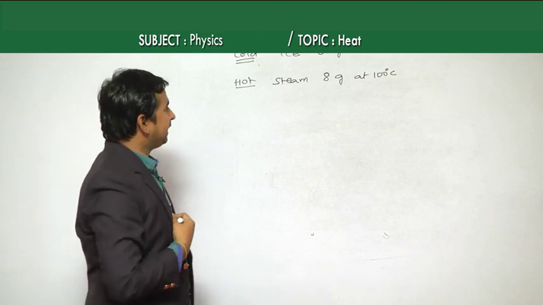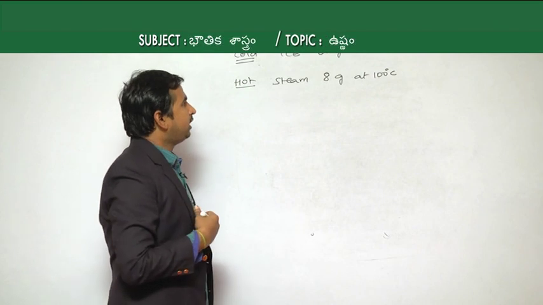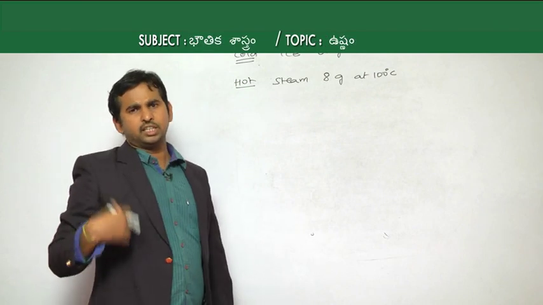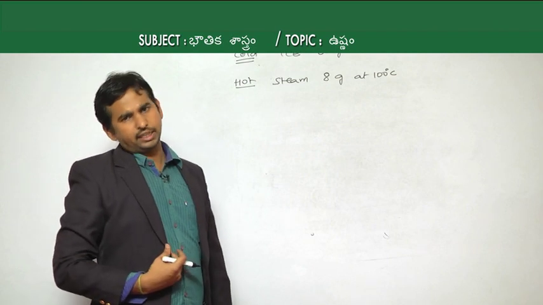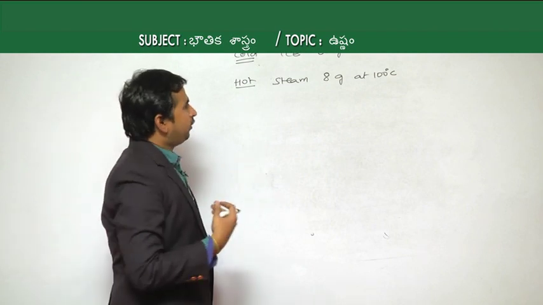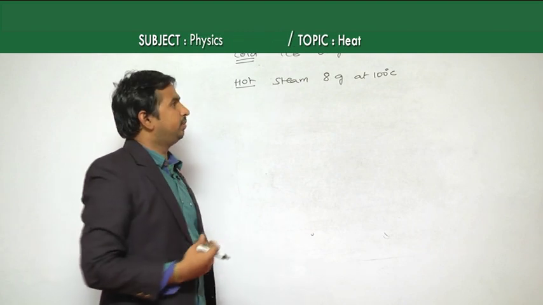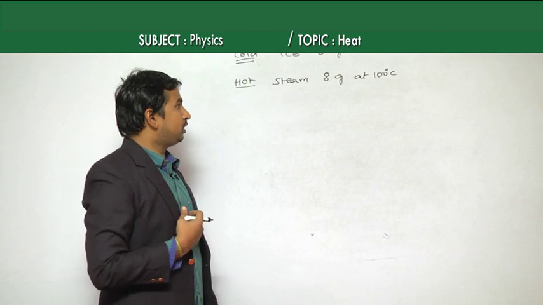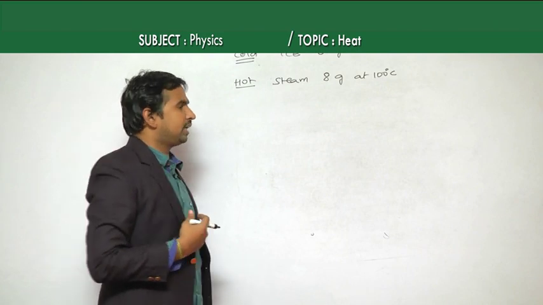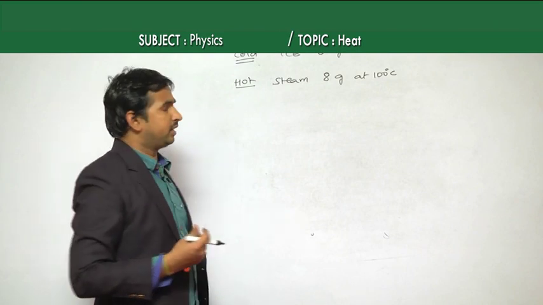But if you supply heat energy to the ice, it changes its state from solid to liquid, melting takes place. Here the ice is already at its melting point, which is 0 degrees Celsius, and the steam is giving you the heat energy, 8 grams at 100 degrees Celsius.